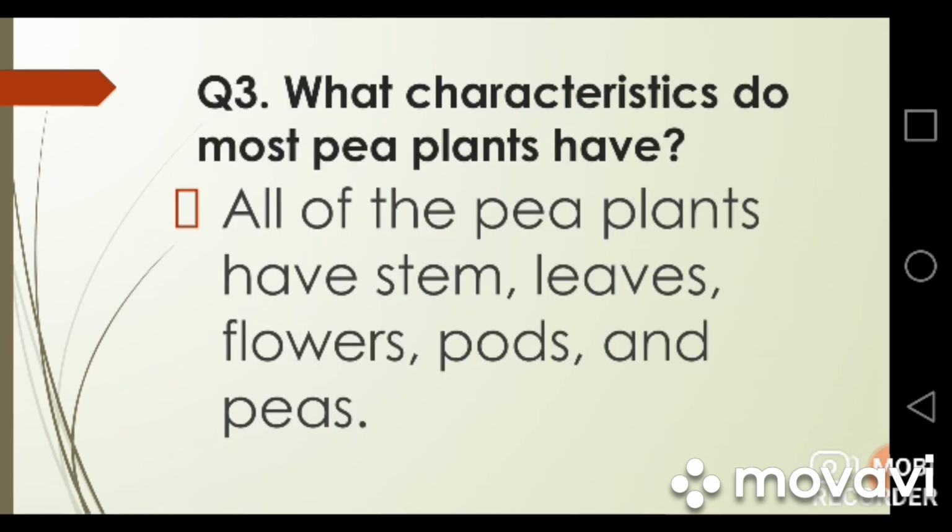Question number 3. What characteristics do most pea plants have? It's a very easy question. Mostly all the pea plants have stems, leaves, flowers, pods, and peas. But they are different in the color of flower, or in the color of pods, or in the height, or we can say some of them have wrinkled seeds and some have smooth seeds.